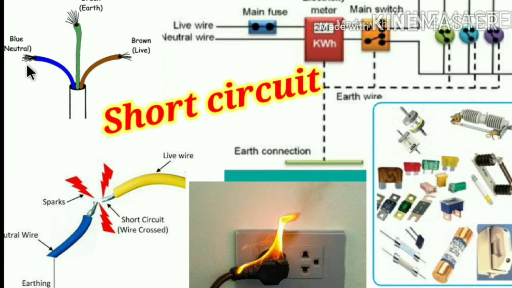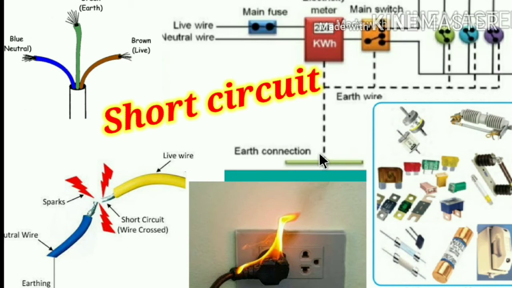The earth is connected to the ground. Let us see here: this is the live wire, this is the neutral wire, the main fuse, then the main switch, and by this switch there are many appliances we use in our home connected to it. This is the earth wire that is connected to the ground.